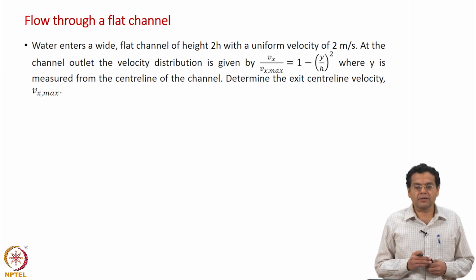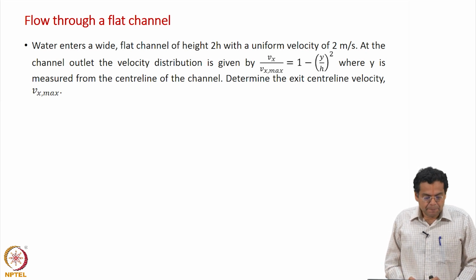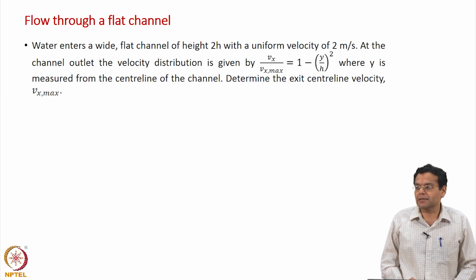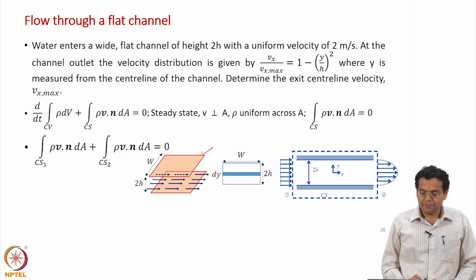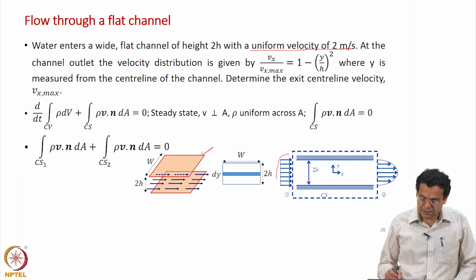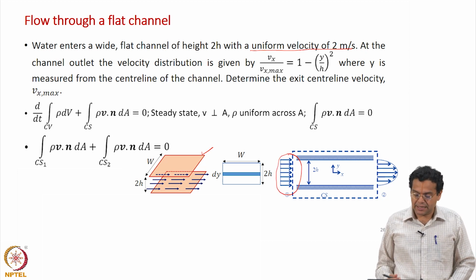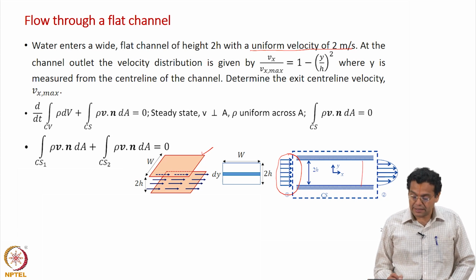Remember, the equation we have derived can take this into consideration. Okay, let us read the example. Water enters a wide flat channel of height 2h with a uniform velocity of 2 meters per second. This geometry is very well known to us and is shown here, and the inlet velocity is 2 meters per second. Understand the word uniform velocity. What does uniform velocity mean? The velocity does not vary over the height of the channel. Over this height, the velocity does not vary at the inlet.